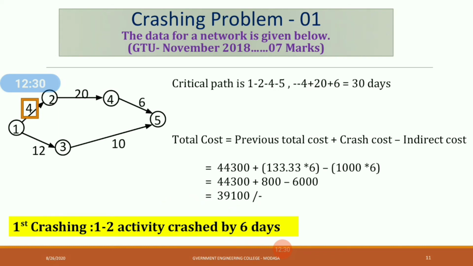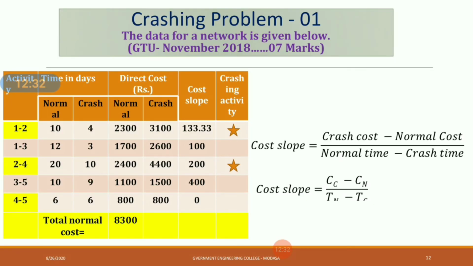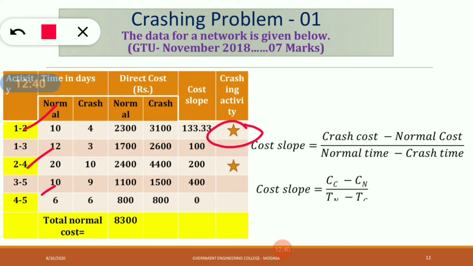Now see this chart again in the critical path. This is the critical path. So again select the minimum one. This activity we have already selected. Now remaining is this. Okay, this is 0, so you cannot select this. So select this 2 to 4 activity. Okay, associated cost slope is 200 rupees.